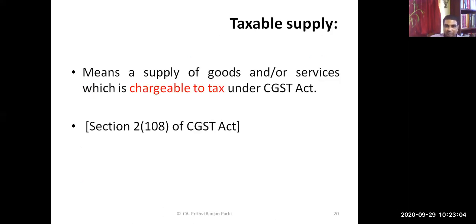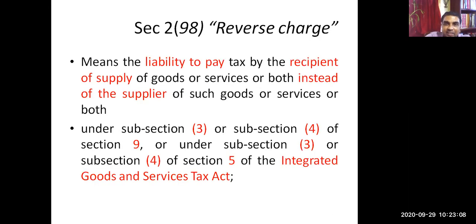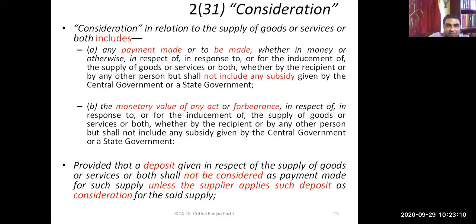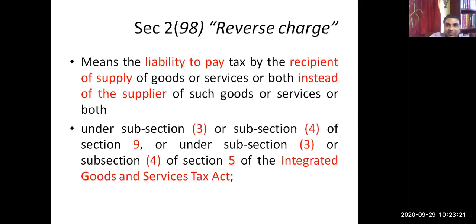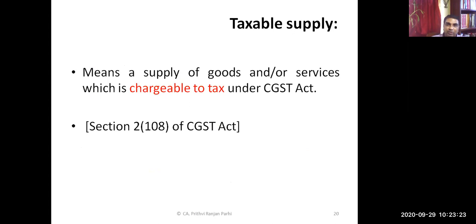We know this concept. Now we have to see what is taxable supply. In order to understand aggregate turnover, I was showing you the aggregate turnover. It says aggregate value of all taxable supplies. So we need to understand what is this taxable supply. Now, the taxable supply definition is also a new definition for us. It means the supply of goods or services which is chargeable to tax.